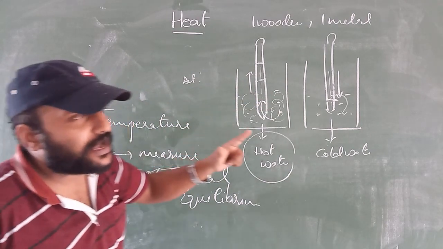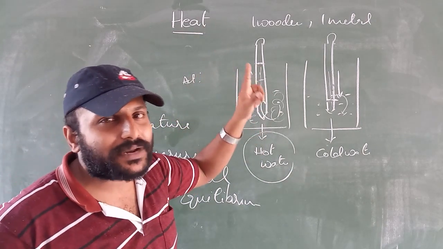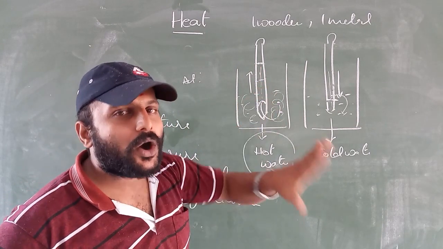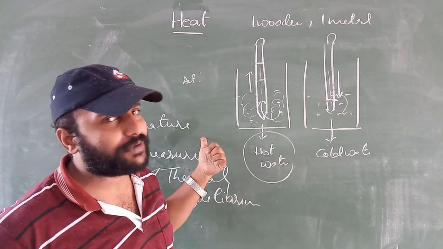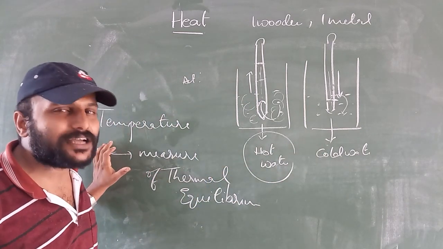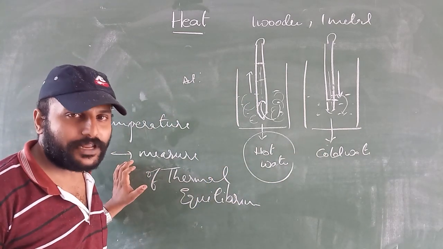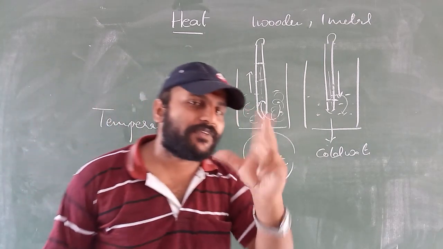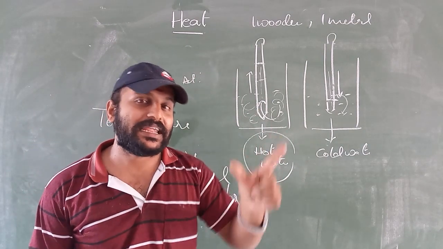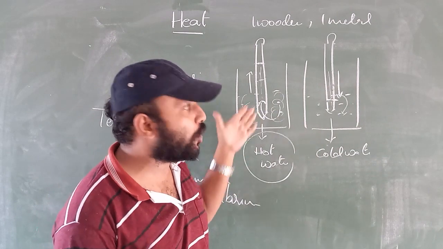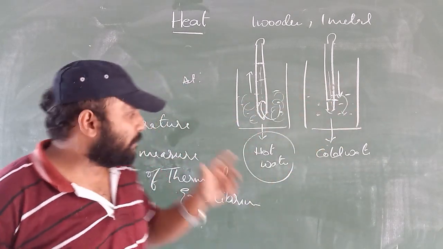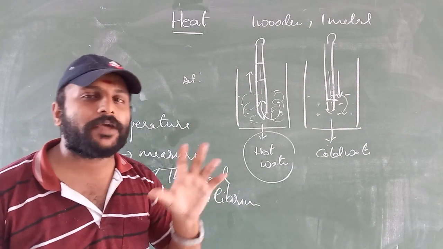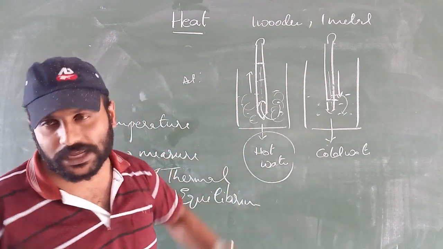What are the two definitions we have seen? The first definition is that temperature is the degree of hotness or coldness. Through this activity we have defined another definition: temperature is a measure of thermal equilibrium. So what is the difference between heat and temperature? Heat is a flow of energy. It moves from a hotter object to a colder object. Temperature is a measurement of the thermal equilibrium condition. Understood what is thermal equilibrium?